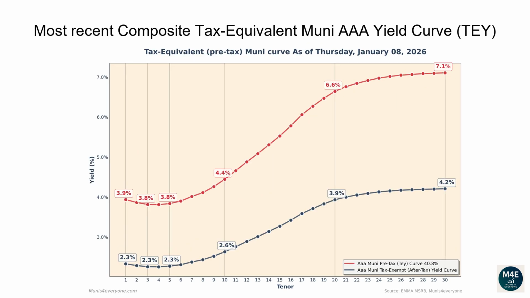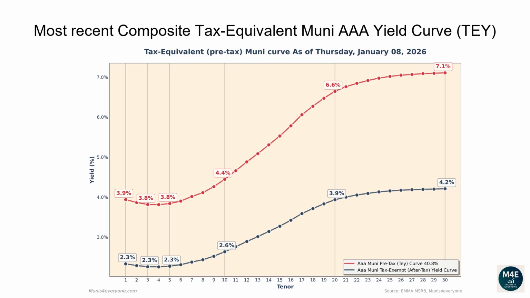Let's now go over the most recent composite tax-equivalent Muni AAA yield curve. The following graph shows, in red, the tax-exempt after-tax Muni yield curve, versus in blue its tax-equivalent pre-tax version assuming a 40.8% top tax bracket, as of January 8, 2026. Why would you care to see the tax-equivalent version of the Muni yield curve? More on this later. Let's first go over the pre-tax, aka tax-equivalent yield curve.